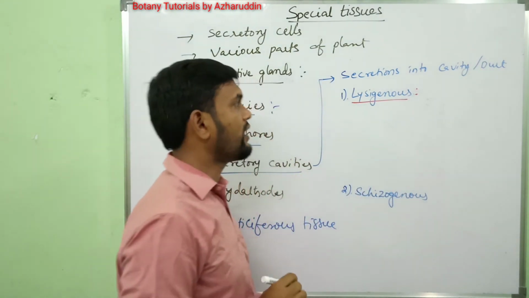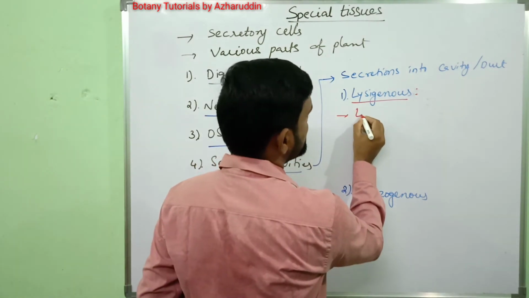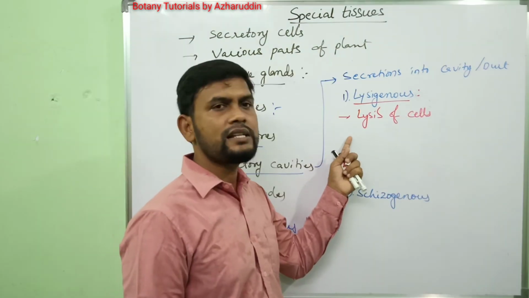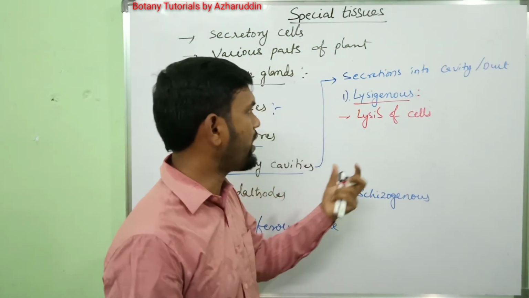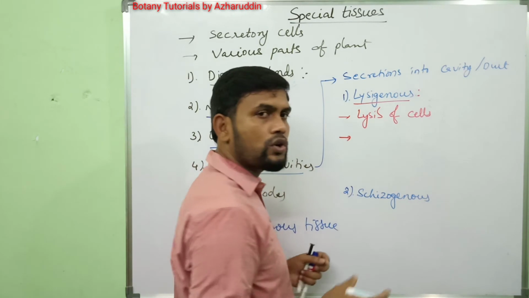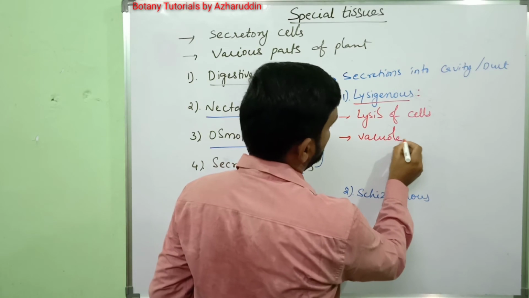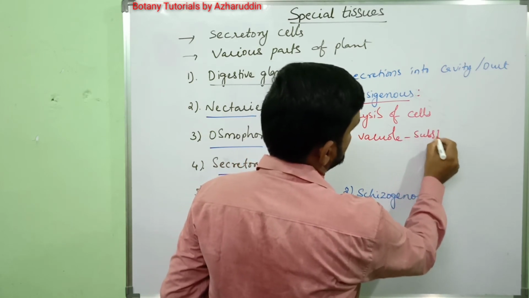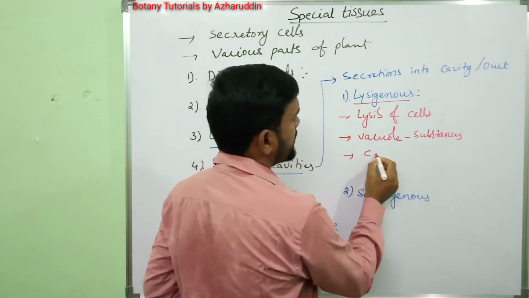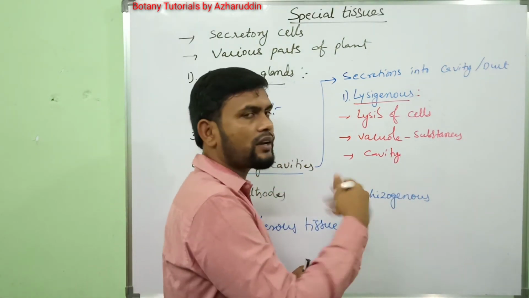Coming to the first one, lysigenous cavities. These cavities are formed by lysis of cells. Cells contain a nucleus and a vacuole. The vacuole is filled with secretory substances. When the cells burst, those secretions are released into the cavity, and ruptured cells surround the cavity.